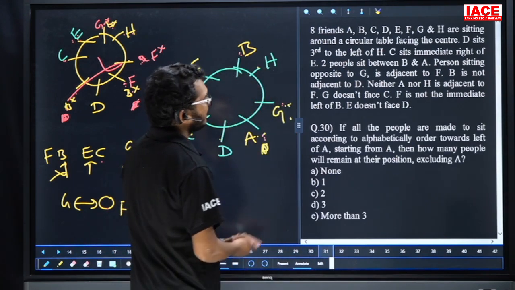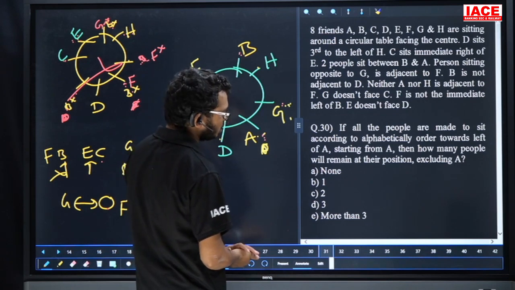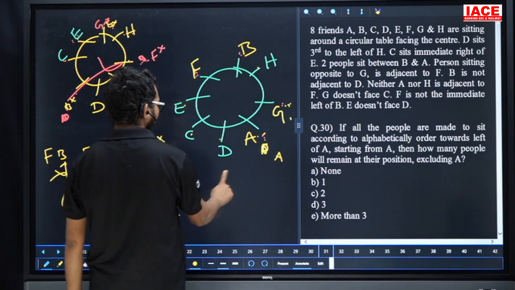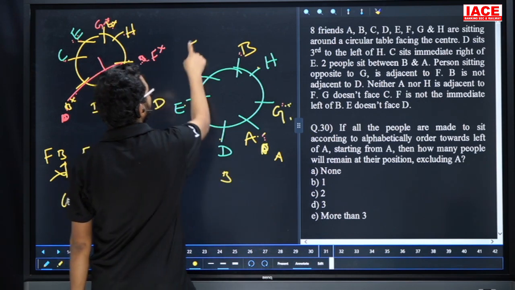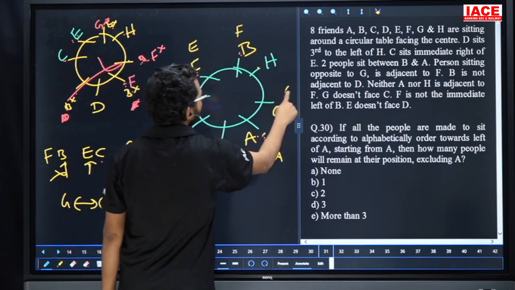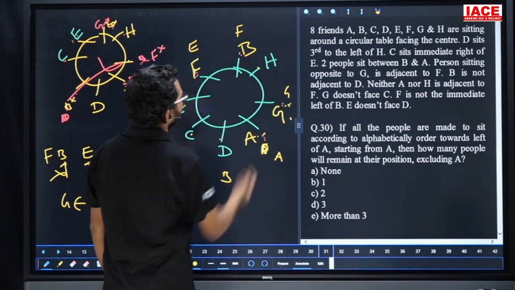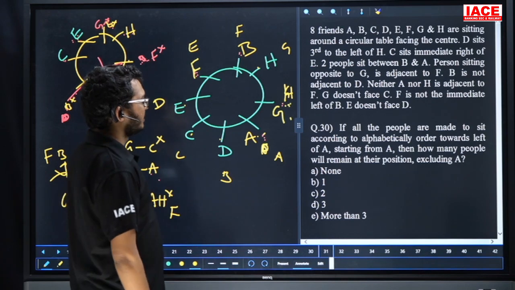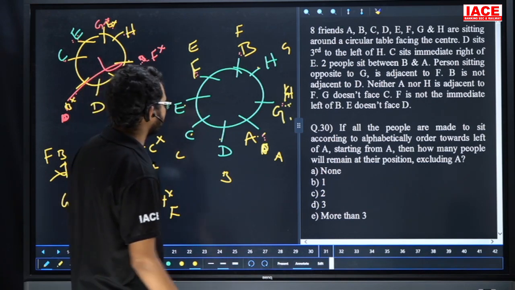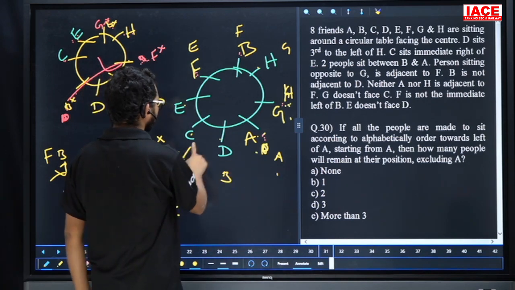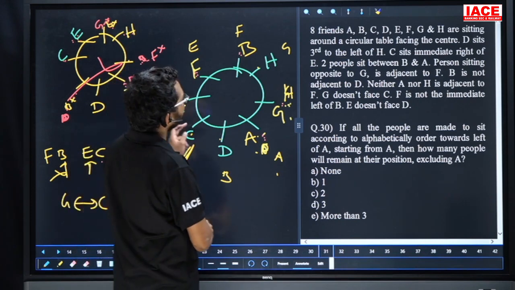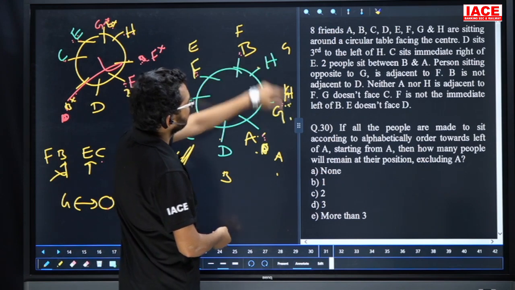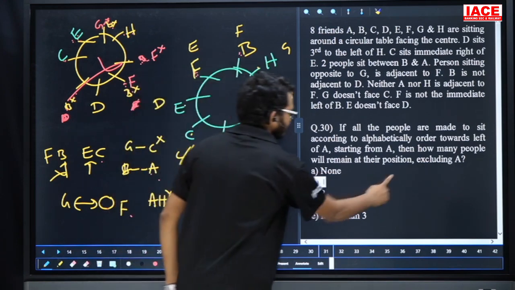Question number 30. If all the people are made to sit in alphabetical order towards the left of A, then A, next B, C, D, E, F, G, yes. So this one is G, this one is H. Now, how many people will remain in the same position excluding A? So this one C, C. Next, D, E no; E, F no; F, B no; H, G no. That means only one. Question number 30, option B.